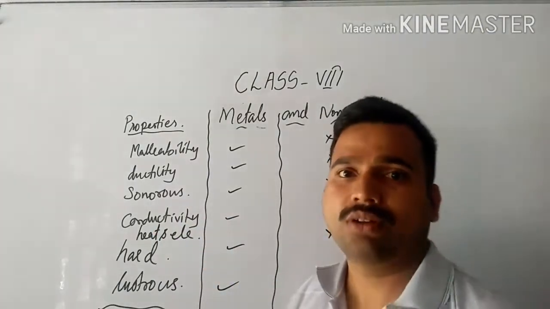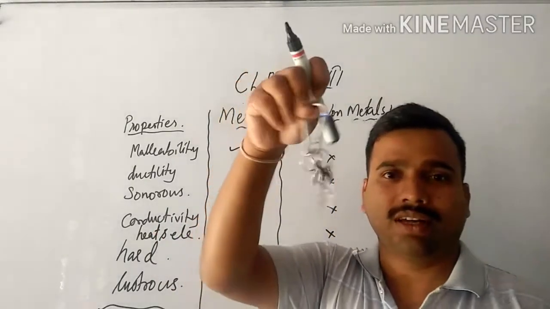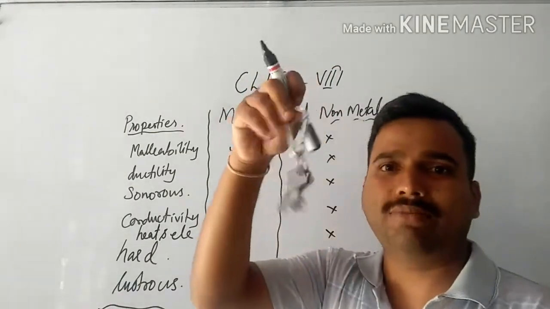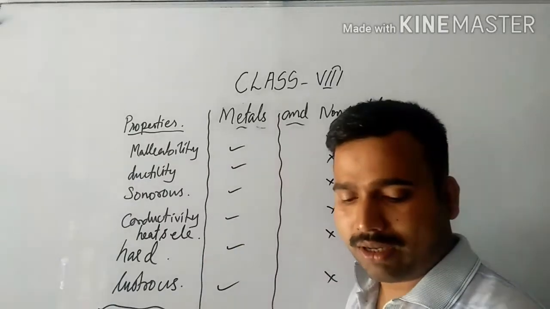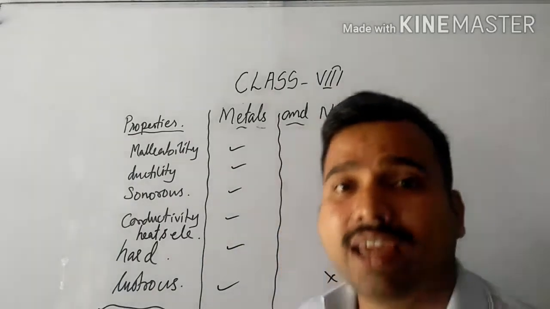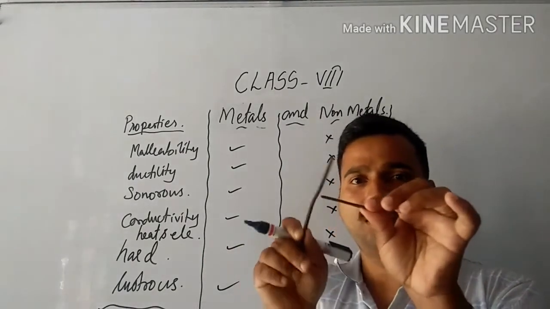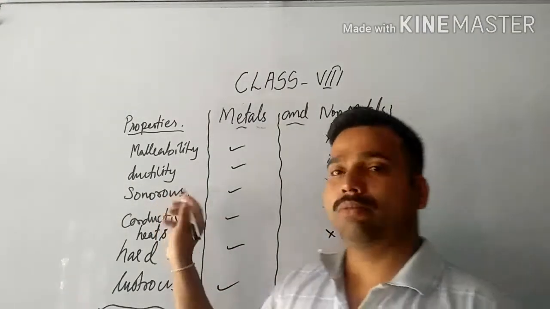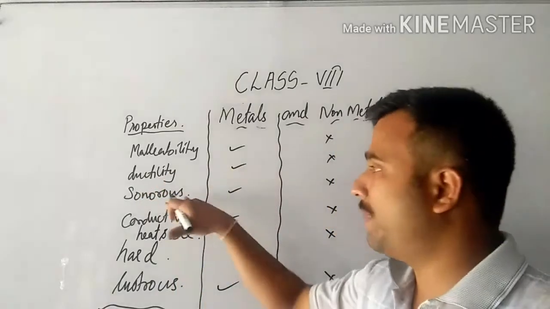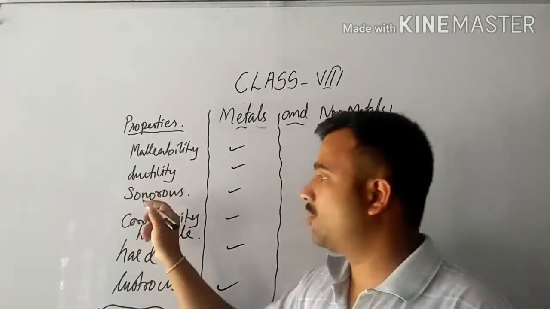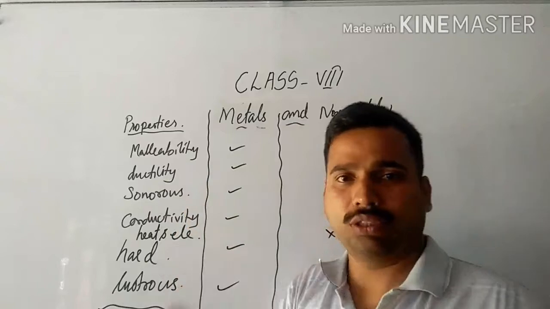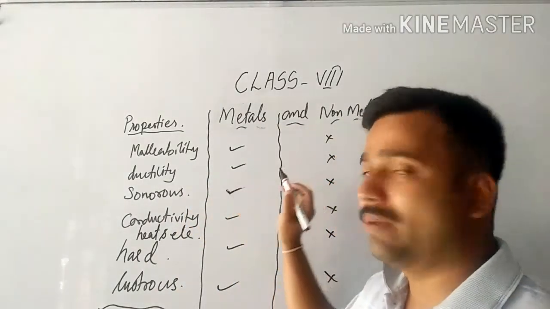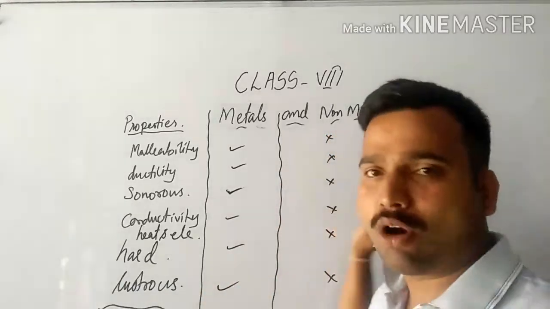Next one is sonorous. What do you mean by sonorous? If you beat metals, you can hear a sound. It will produce a ringing sound. The ability to make a ringing sound is called sonorous. If you beat two metals together, it will produce a ringing sound. So metals normally show this particular property, but non-metals do not.